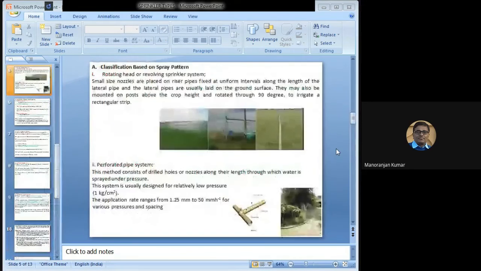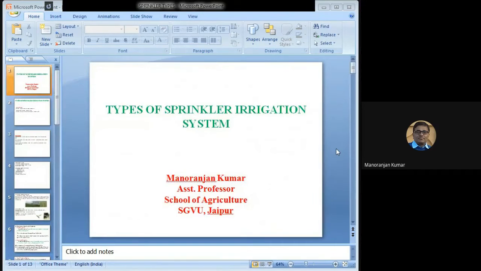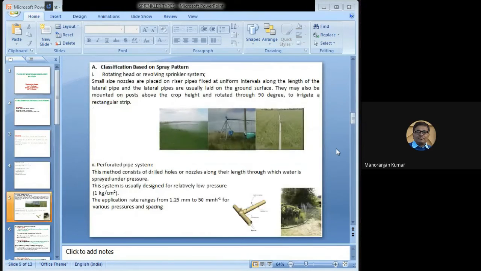So this is all for today's lecture. In the next lecture, we will discuss the design of this sprinkler irrigation system. Till now, we have seen the sprinkler irrigation system, the components of a sprinkler irrigation system, and also the different types of sprinkler irrigation system.